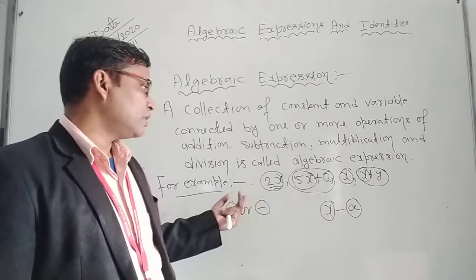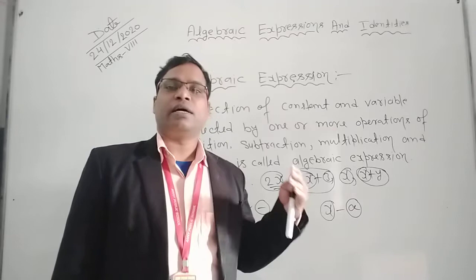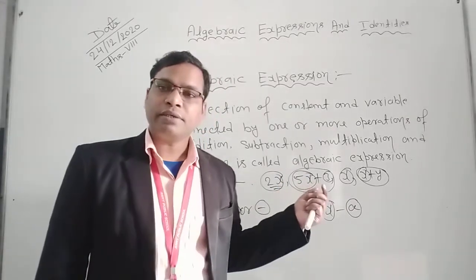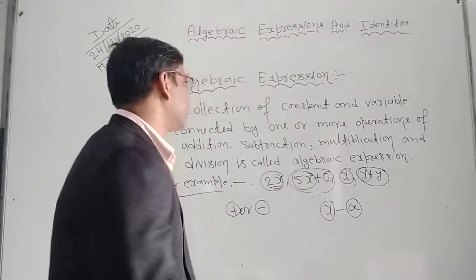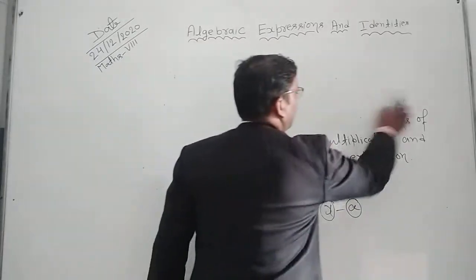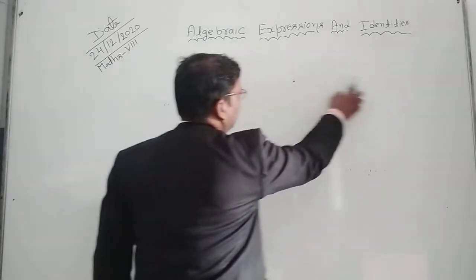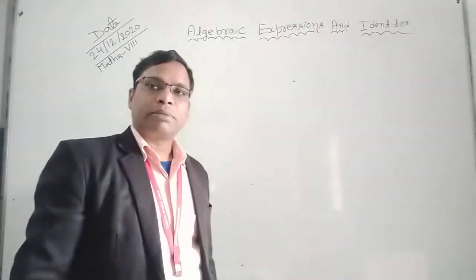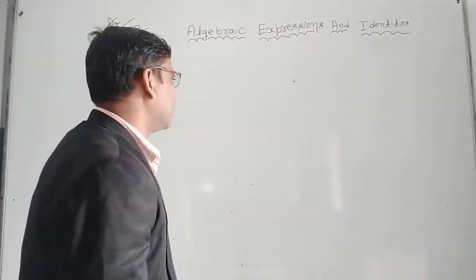Four terms you can say multinomial, or also polynomial. So the types of algebraic expression depend on its terms. How can we recognize terms? The parts of an algebraic expression separated by plus or minus are called terms.